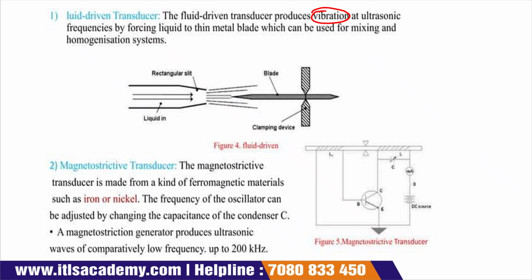We use the fluid driven transducer to produce vibration in the range of ultrasonic frequency by forcing liquid to pass through a thin metal blade, which can be used for mixing and homogenization systems. So this is about the fluid driven transducer.